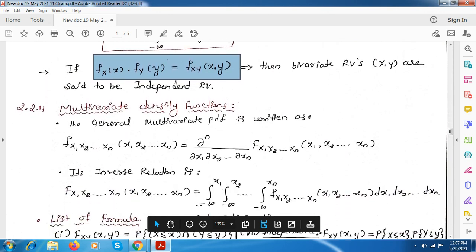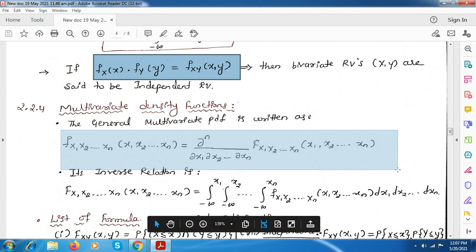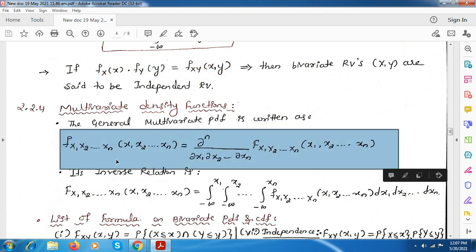Next we will see the multivariate density function. Here this is the general formula. It is f of x1 to xn we have considered. These are the random variables, n number of random variables. And here the differentiation will be, that is dou raised to n. Here it is n times. Then here this dou x1, dou x2 up to dou xn. Here the differentiation will be with respect to x1, x2 up to xn random variables. And this will be the CDF value, that is also from x1 to xn. So this is the general formula for multivariate PDF.